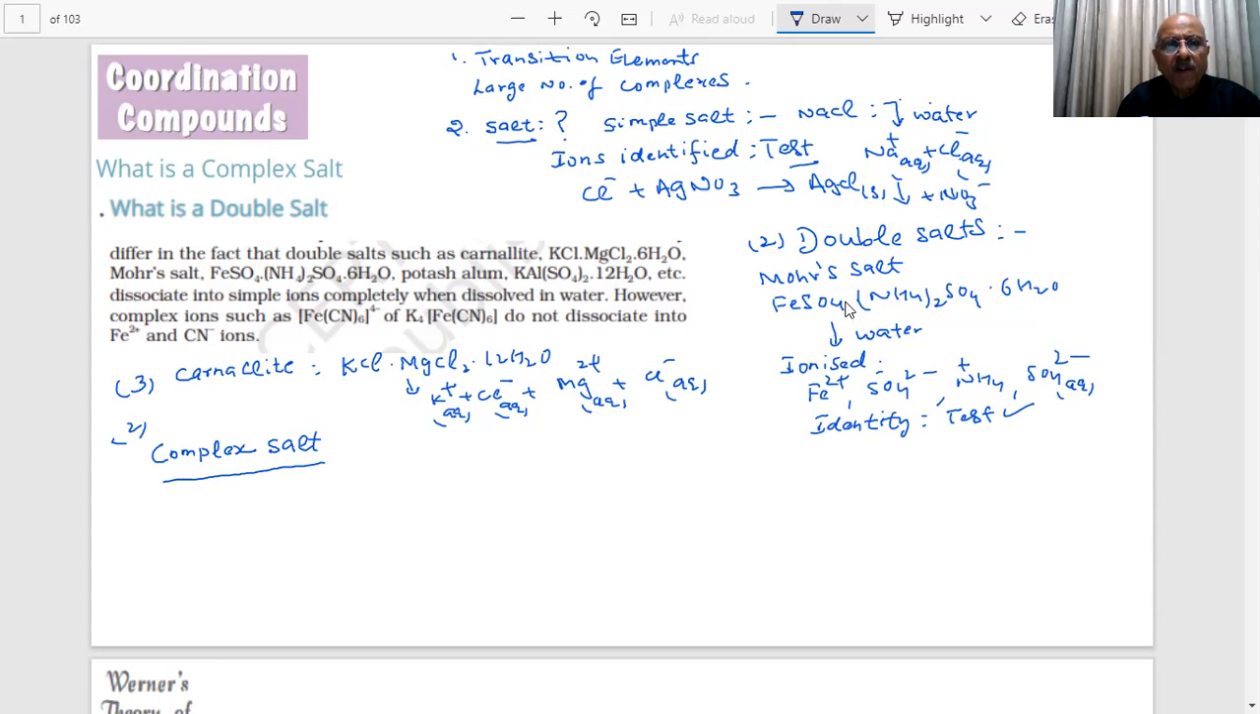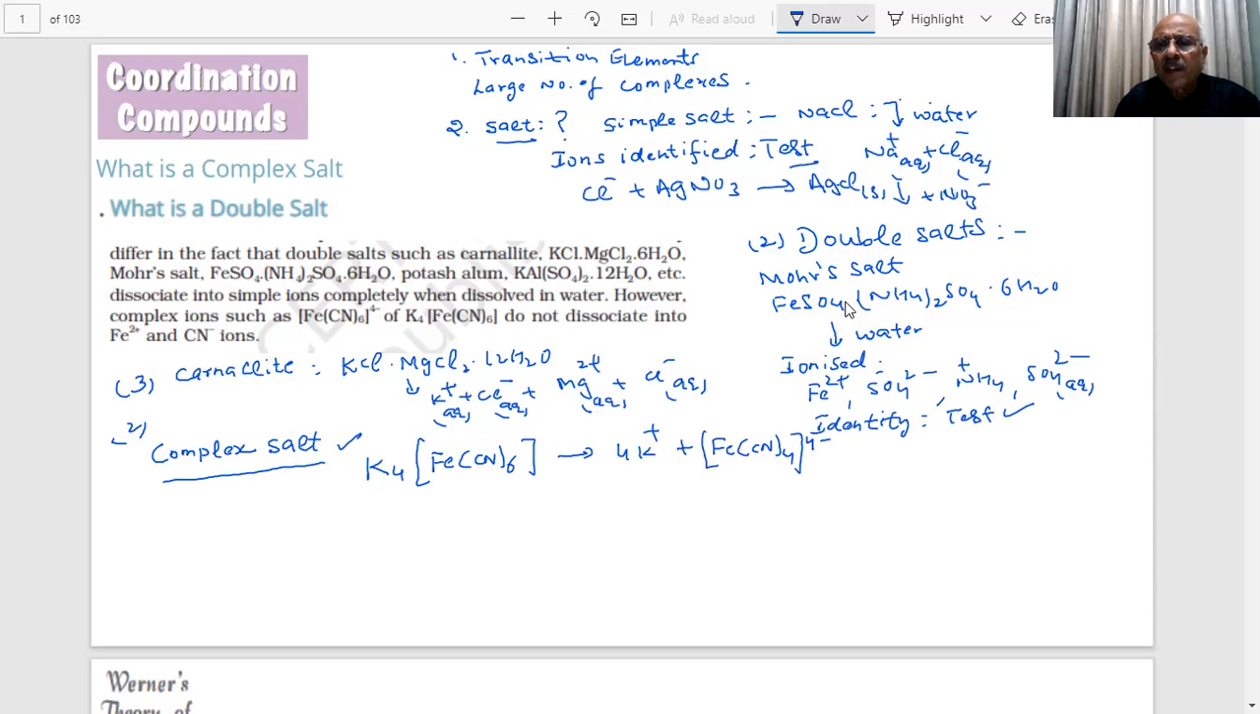Why do we call it complex and what is the difference here? For example, if I write a compound which is so well known, K4[Fe(CN)6], students. This is potassium ferrocyanide, you know, in the chemistry lab. It's quite a colored compound. Now, if you put it in water, students, you will get these ions, 4 K+ and the [Fe(CN)6]4- ion.